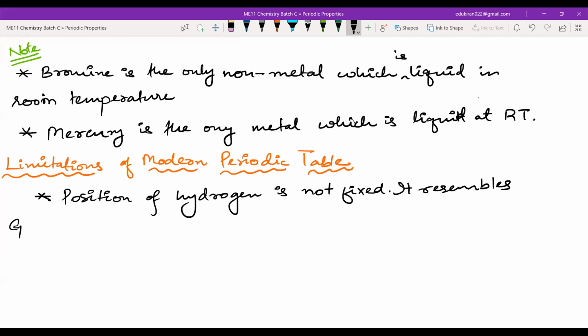It resembles group 1 elements and also the halogens.